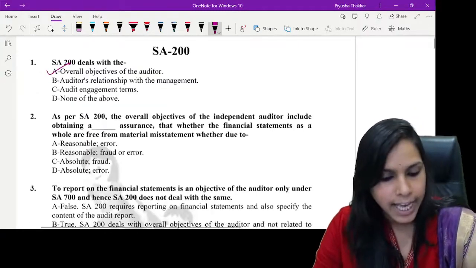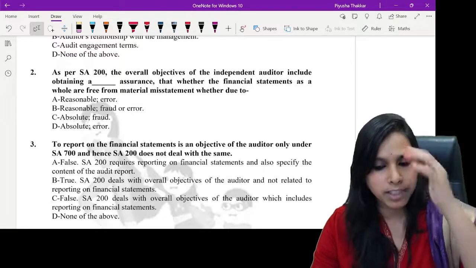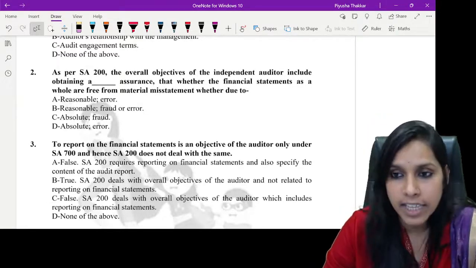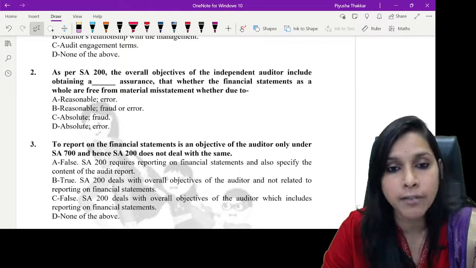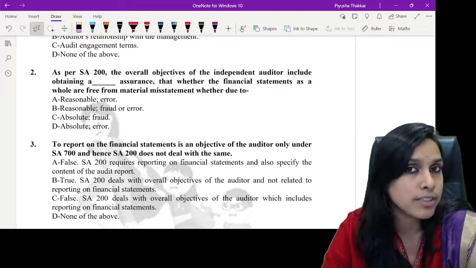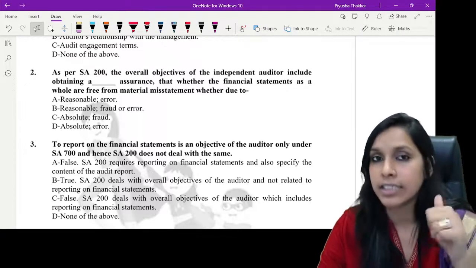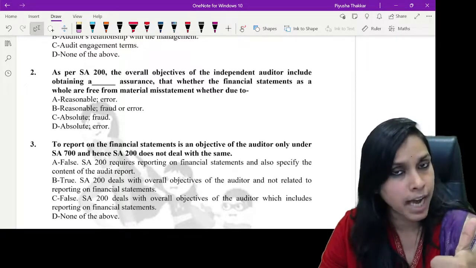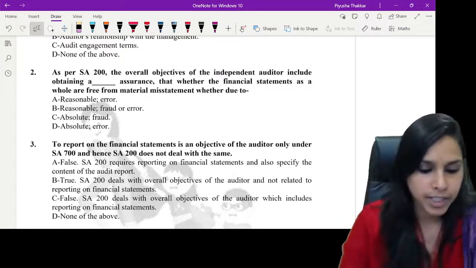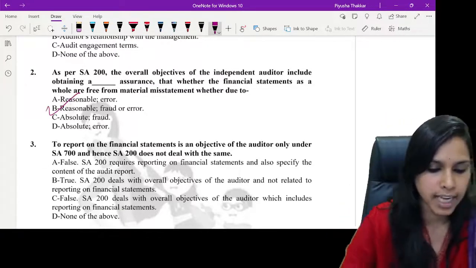Further, as per SA200, the overall objectives of independent auditor include obtaining a dash, that whether the financial statements as a whole are free from material misstatement whether due to. So come on, what kind of assurance the auditor gives? Reasonable assurance, and misstatement may arise due to fraud or error. So come on, tell me which option would you choose? Yes, option B would be the right answer.